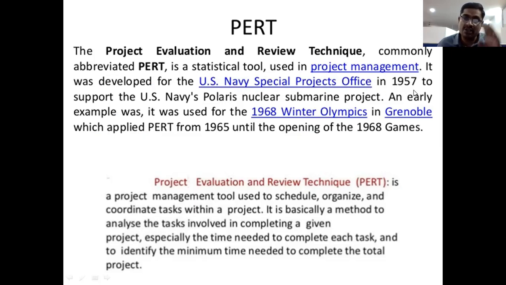Please remember this. It was developed in the US, particularly for the Navy military, to support the US Navy Polaris nuclear submarine project.